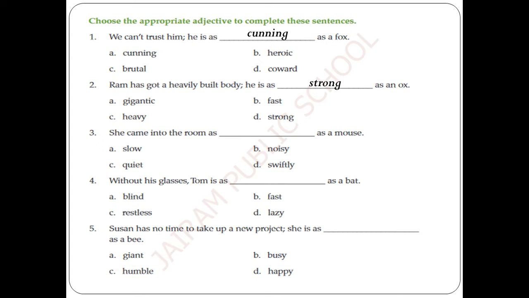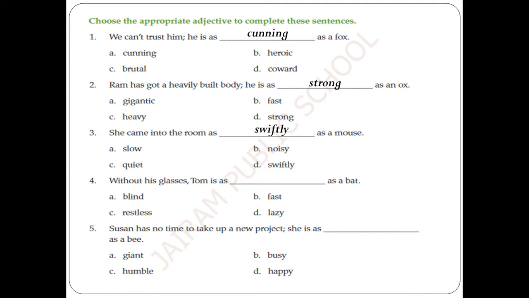She came into the room as blank as a mouse. How does a mouse move from one place to another? Really, it shifts from one place to another, running very quickly. It seems to be flying, which means that much speed. So, swiftly. She came into the room as swiftly as a mouse.